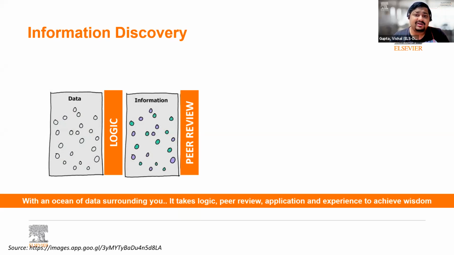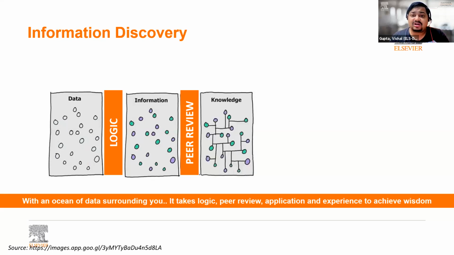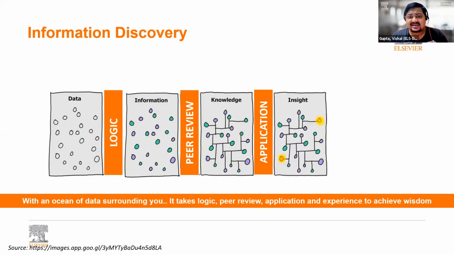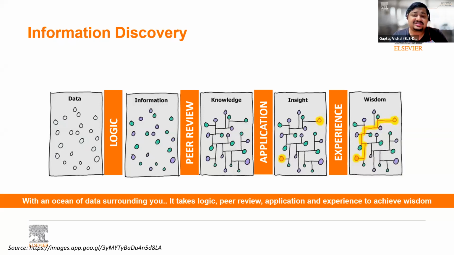Once you peer review information, it turns into knowledge. So knowledge is something which researchers can use, which researchers can cite, which researchers can trust. So when you apply peer review to information, it becomes knowledge. With regular application of this knowledge, you start getting insights. And with experience, you can turn these insights into meaningful answers and achieve wisdom.